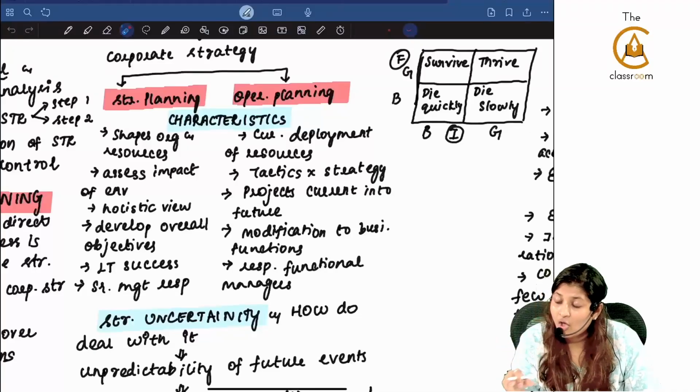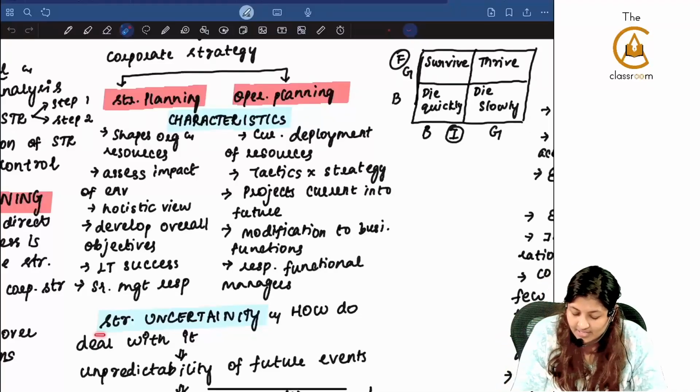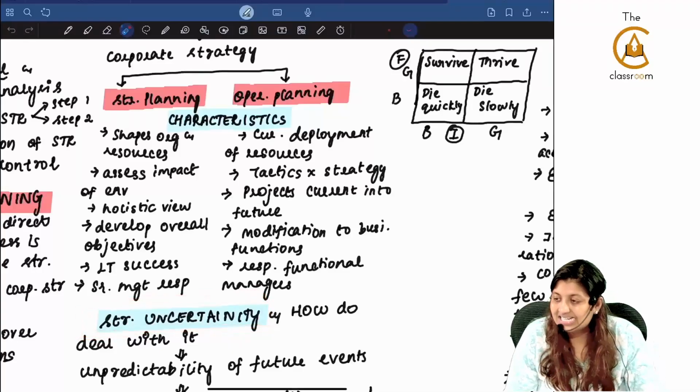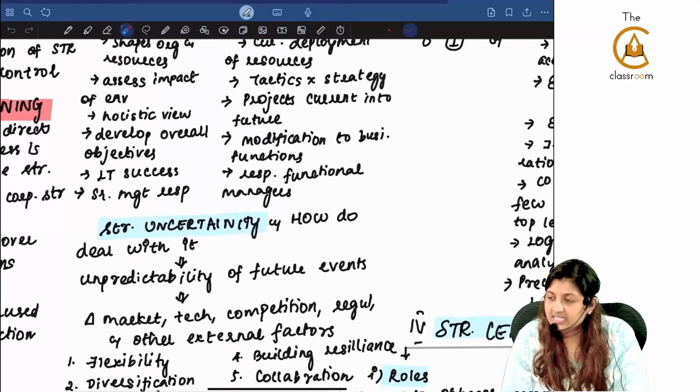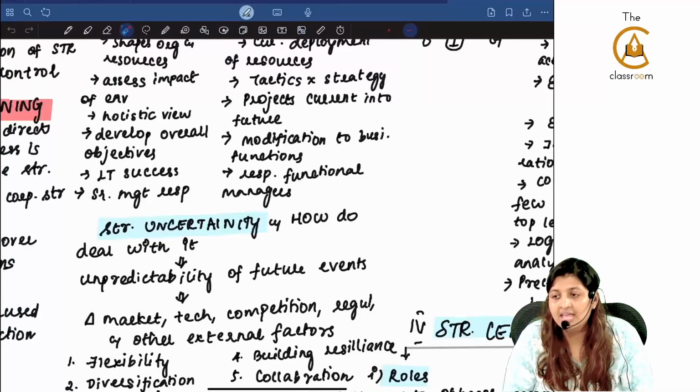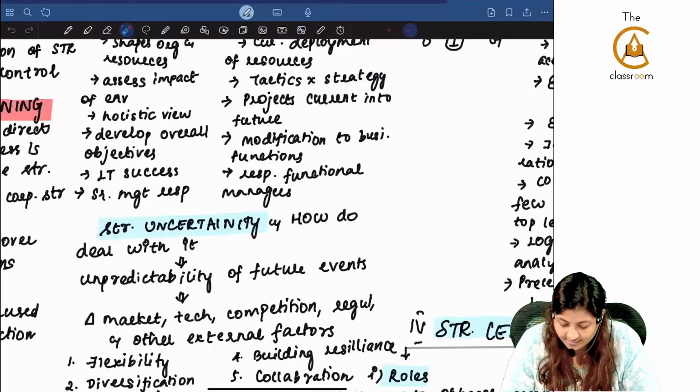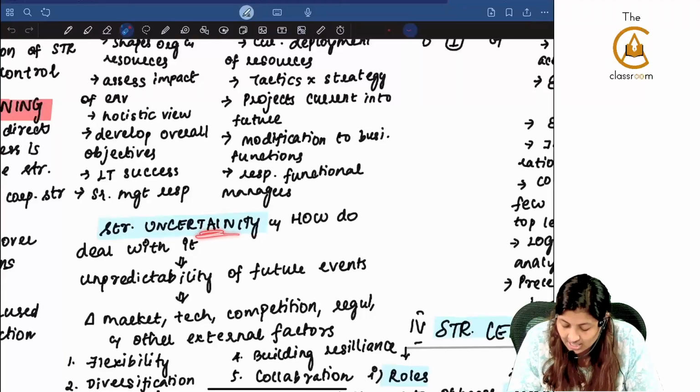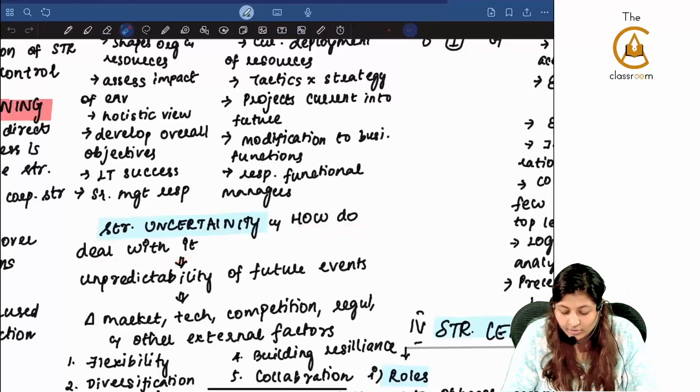Now when Zomato is doing like this, what is Swiggy doing on the other side? They are doing all in one in the same app, that is called strategic uncertainty. Uncertainty means anything can change. There can be a political change, there can be an environmental change, because when a company is operating, everything is dynamic in the external environment. So if there is a strategic uncertainty, how is the company going to deal with it?